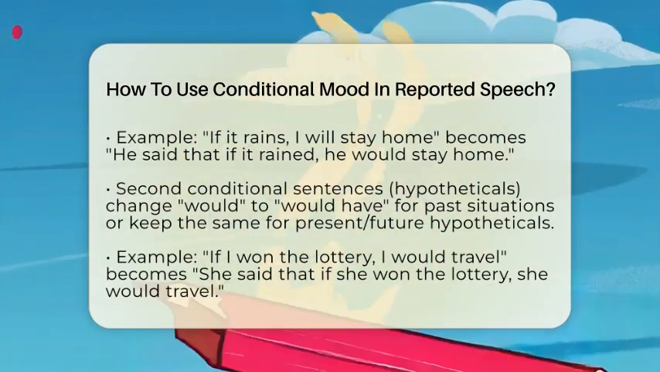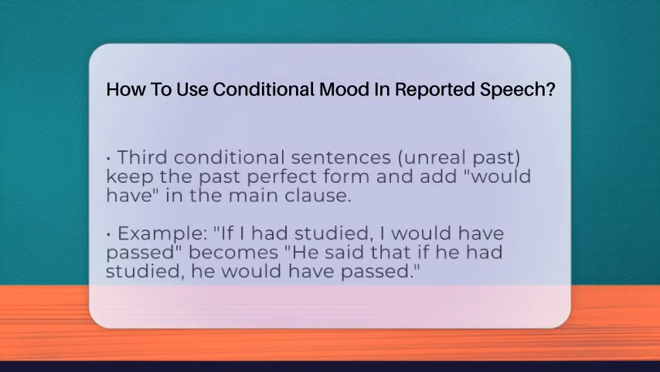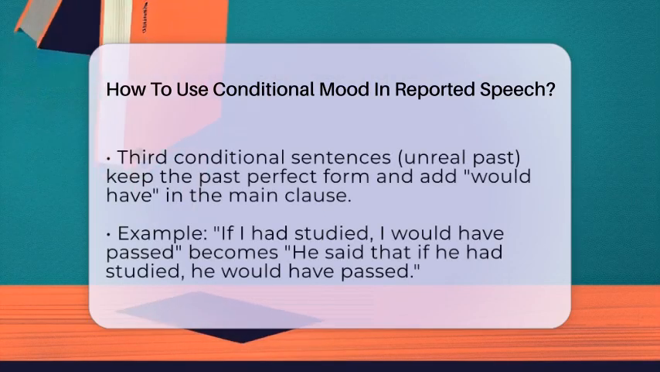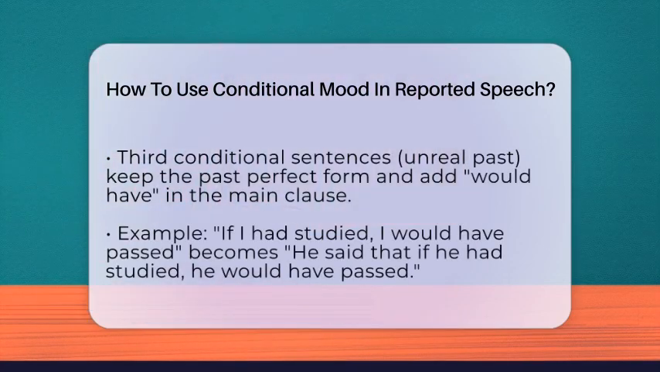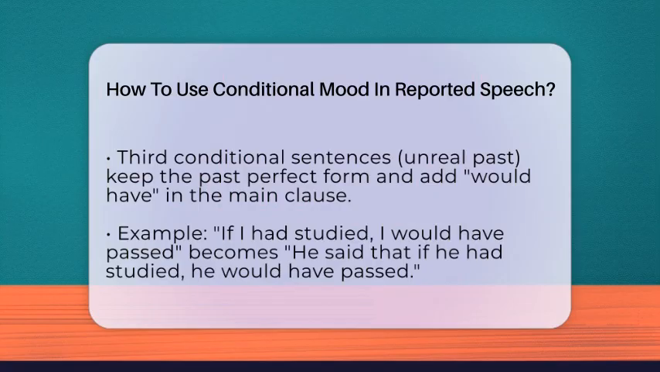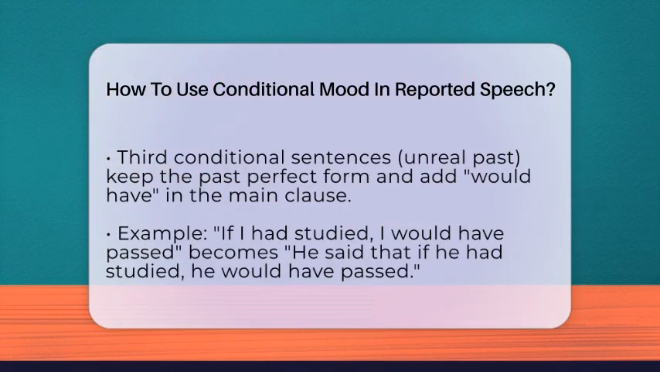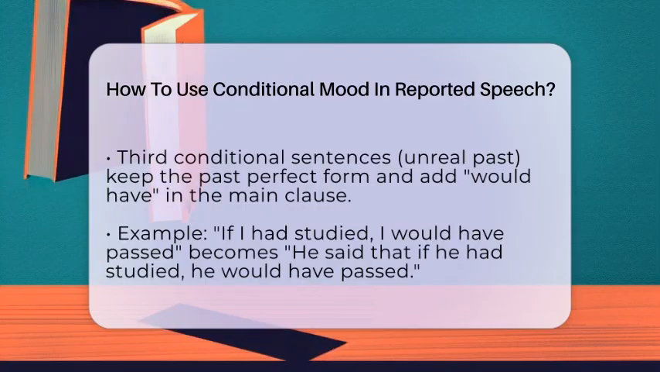Third conditional sentences talk about unreal past situations, like if I had studied, I would have passed. When reporting this, you keep had studied as past perfect, but add would have passed in the main clause. So you say, he said that if he had studied, he would have passed. This shows the unreal past condition and its result, both in the correct tense.